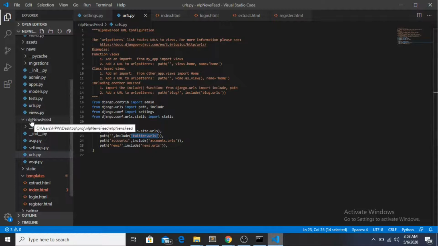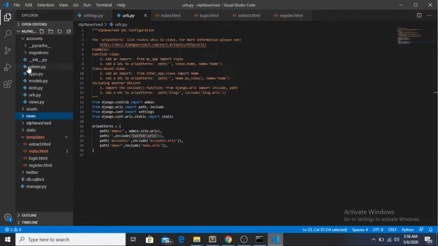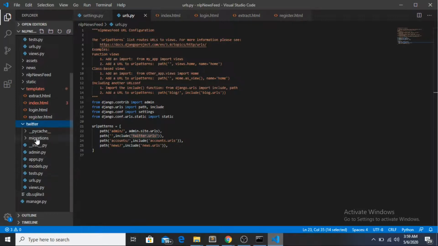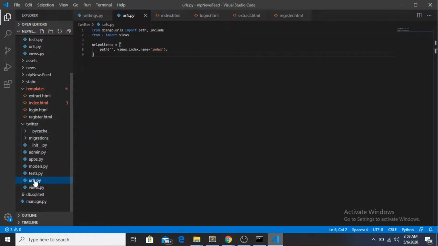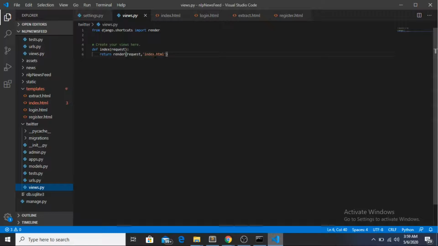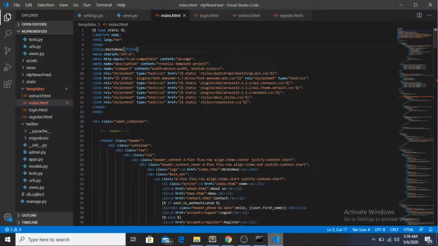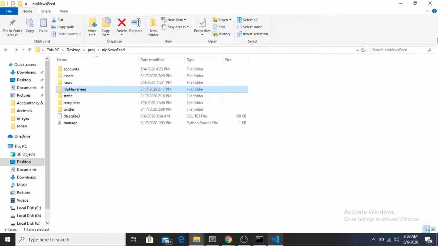So let us do one thing. Let's go to twitter.urls. If I go to twitter.urls, it is saying that for this path, take me to views.index, where the name of the function is index. So in views, we'll have an index function. What this index function does is return the index.html file. The index.html file is wholly responsible for the home page which we are getting.